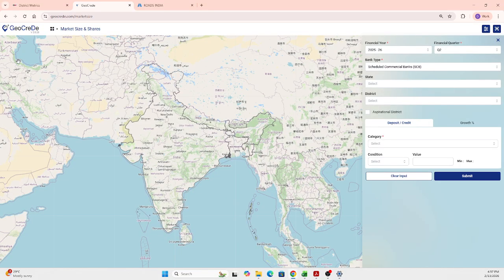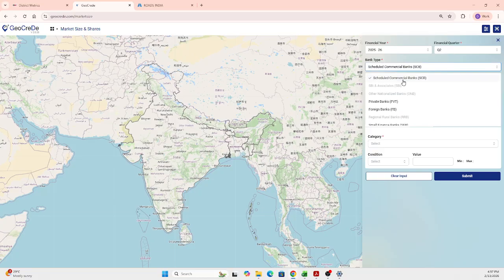In this query screen, you would be able to select the financial year and also the quarter that you want to get the data from. And also you can get the bank types. Here I'm going with the latest available year, financial year 2025-26 Q2. These are all the different types of banks: private banks, foreign banks, small finance, public sector, regional rural, payment bank. If you want it for all the banks, you can select the scheduled commercial bank and get the analysis of that.